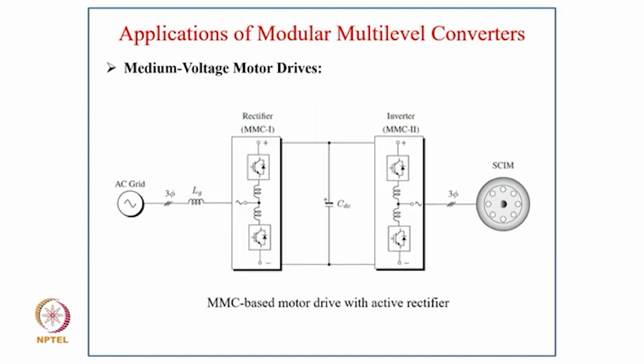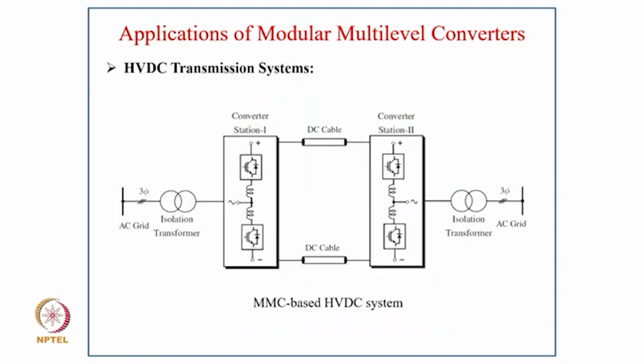Another configuration is that we use identical MMCs on both sides, one working as a rectifier and the other as an inverter, and this can even have bidirectional power flow because of similar voltage source converters of multi-level kind on both sides.